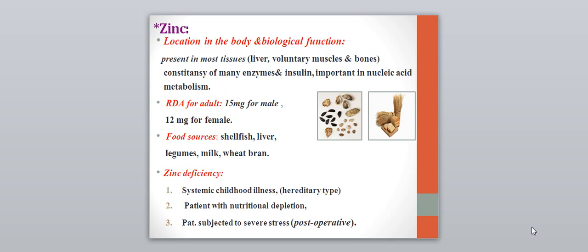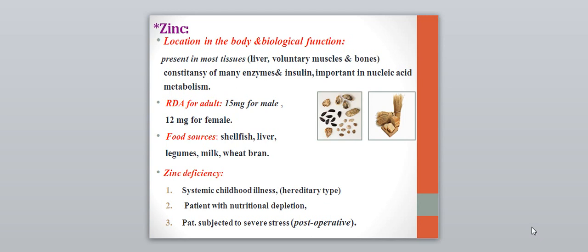Zinc deficiency is important here. There is systemic childhood illness. It is a hereditary type, and this patient, especially in children, they got zinc deficiency, acrodermatitis enteropathica, they got chronic diarrhea and the skin manifestation. Patients also with a nutritional depletion are liable to have zinc depletion and deficiency, and patients subjected to severe stress as in post-operative state.